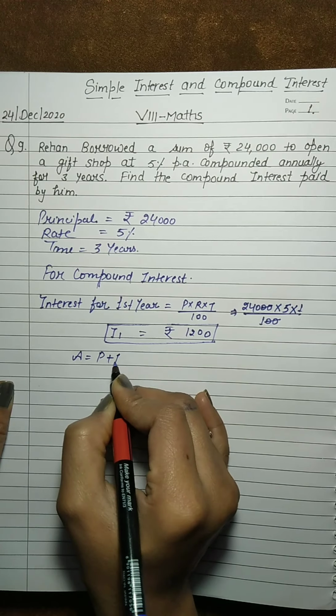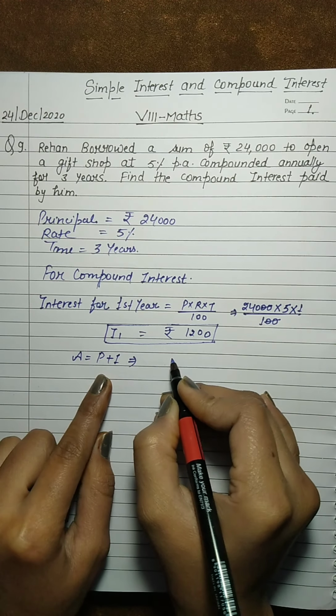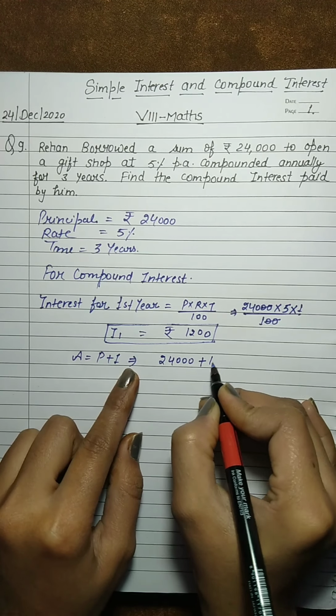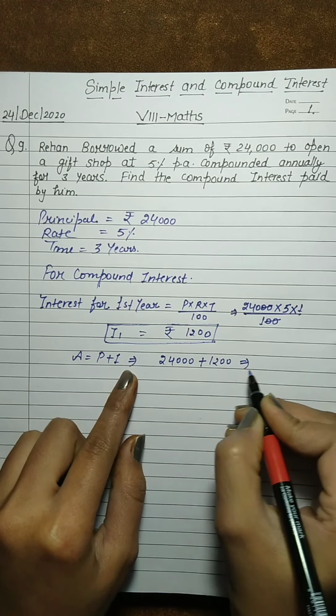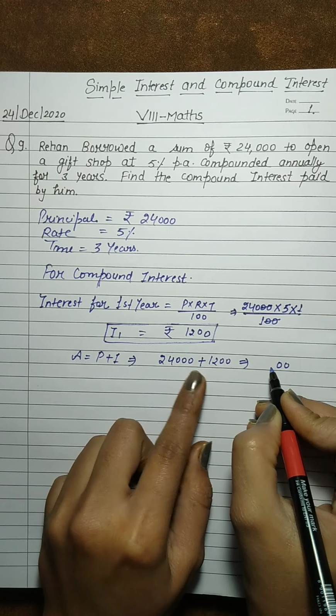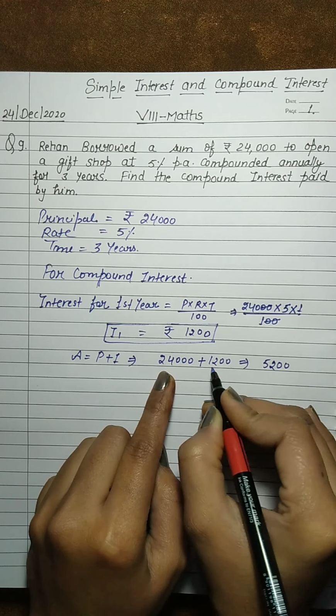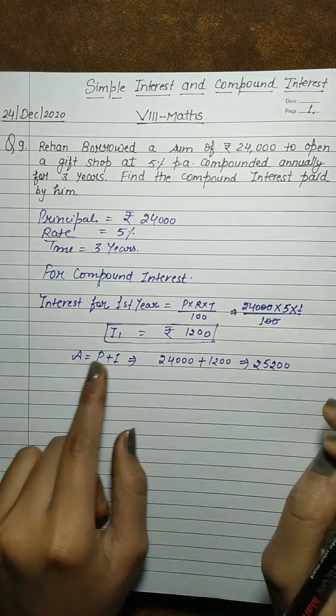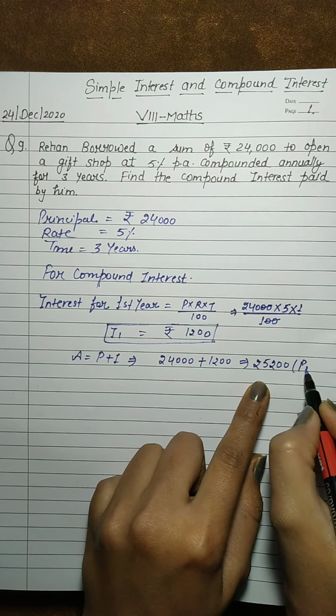Okay, now students, what is the amount here? Amount here, that is principal plus interest. Here principal is 24,000 and plus interest is 1,200, so that is 2 and that is 4 and 5 1 and that is 2. So students, that is the amount of the first year and that is the principal for the second year.